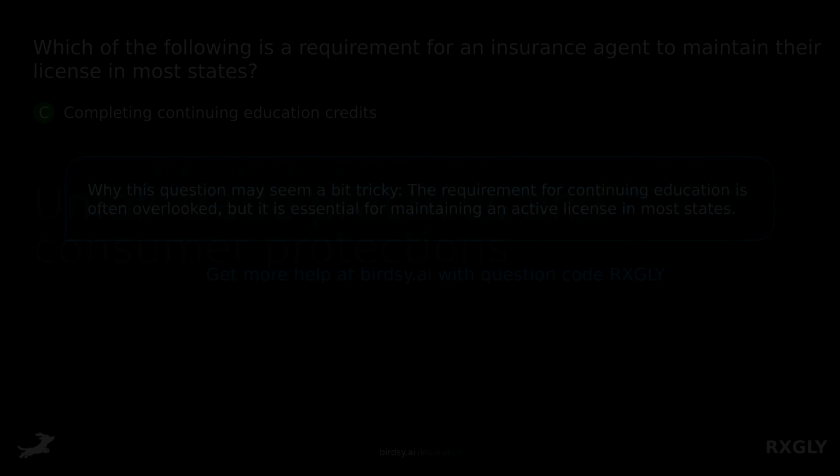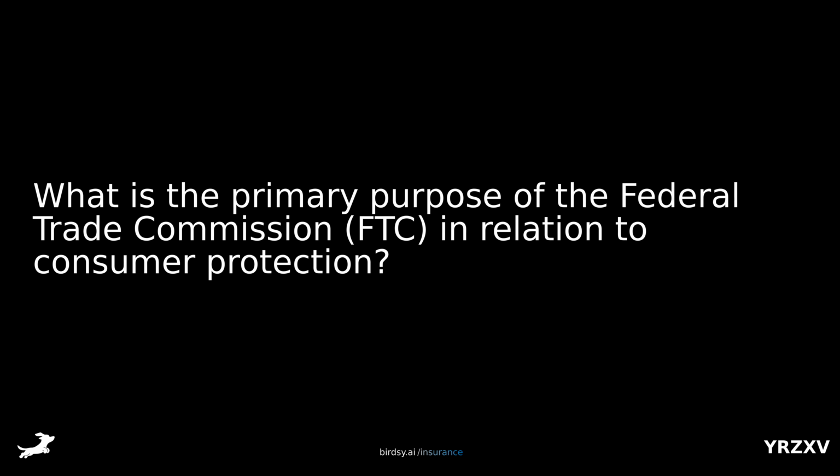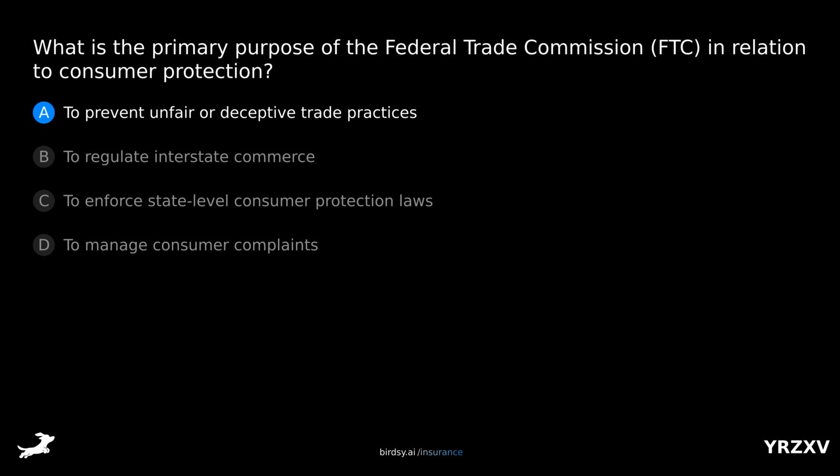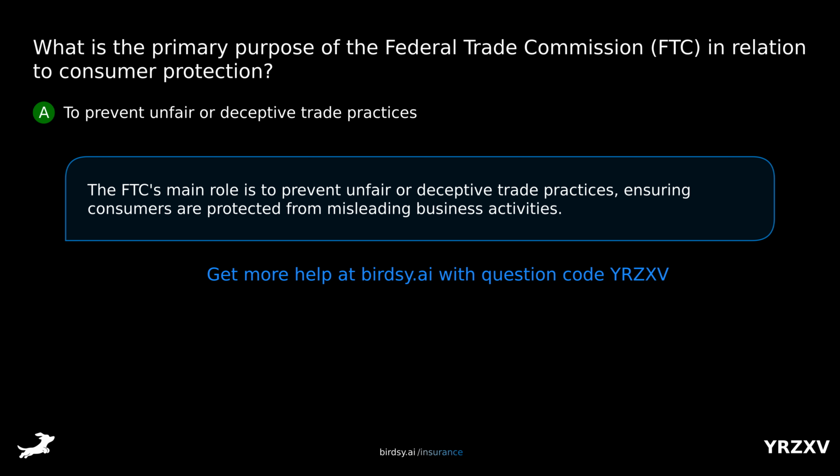Unfair trade practices and consumer protections. What is the primary purpose of the Federal Trade Commission in relation to consumer protection? Is it A, to prevent unfair or deceptive trade practices? B, to regulate interstate commerce? C, to enforce state-level consumer protection laws? Or D, to manage consumer complaints? The answer is A, to prevent unfair or deceptive trade practices. The FTC's main role is to prevent unfair or deceptive trade practices, ensuring consumers are protected from misleading business activities.